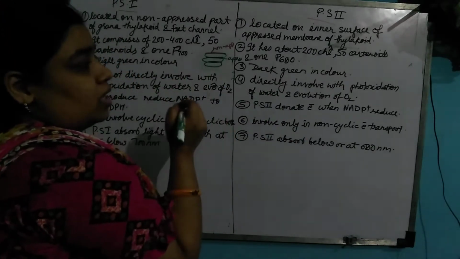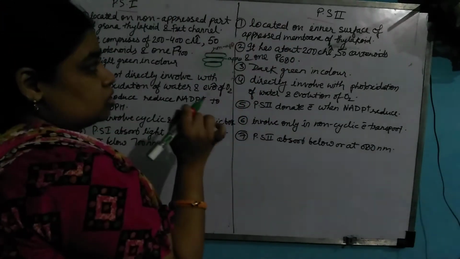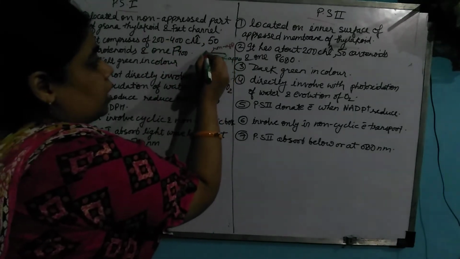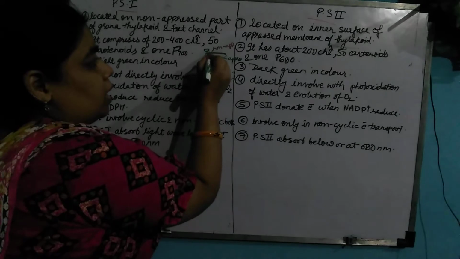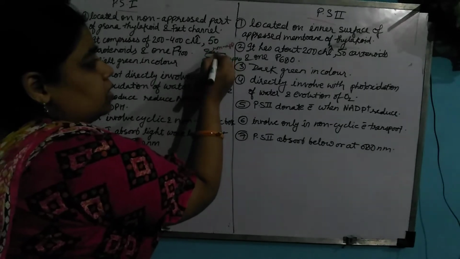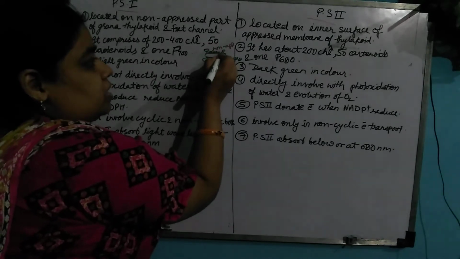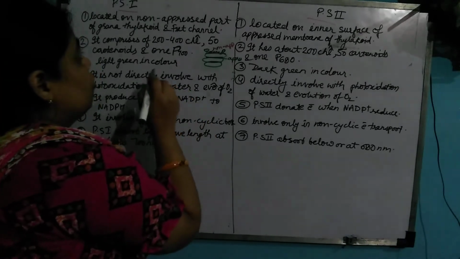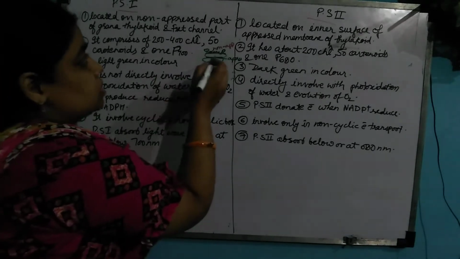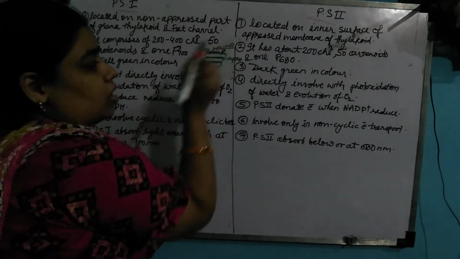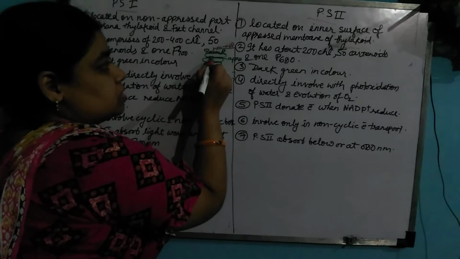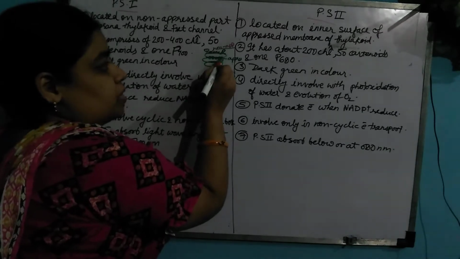Now the question is where PS1 and PS2 are located. PS1 is located in the non-appressed part, in all this region. Photosystem 1 is present in the non-appressed region, while photosystem 2 is present in the appressed part.